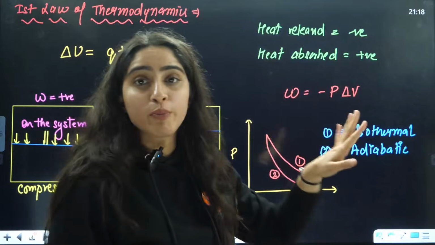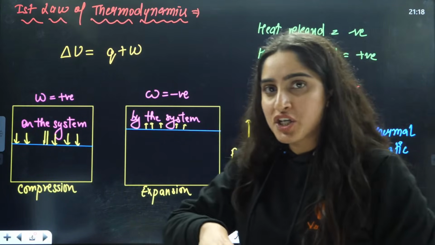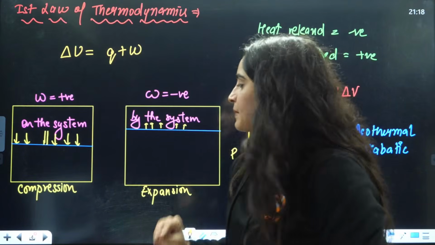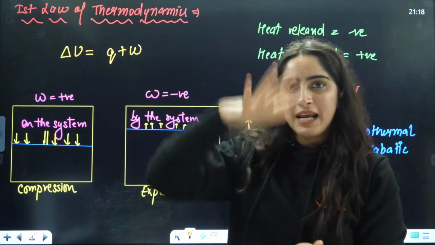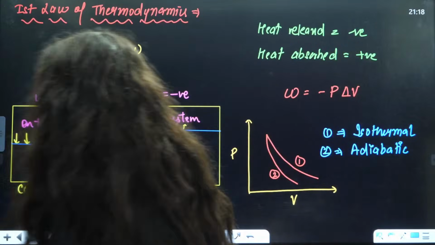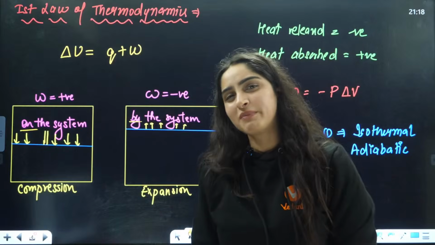Okay. Now, ma'am, what about work done? In work done, how will you remember? There is compression and there is expansion. Two phenomena we have. So just remember it this way: for example, here the terms you need to remember are work done on the system and work done by the system.